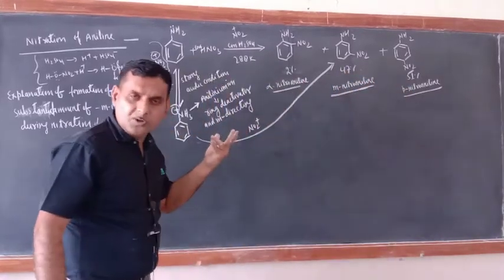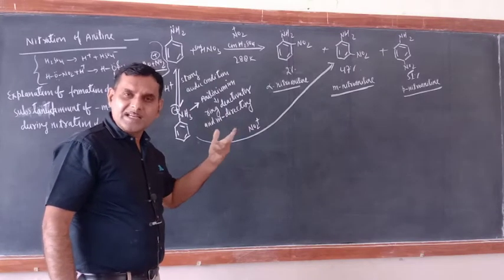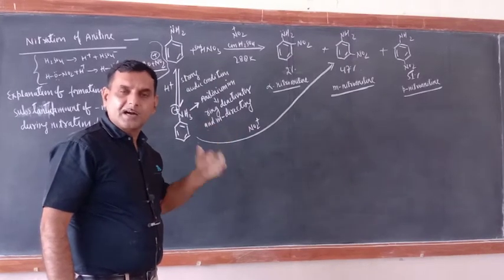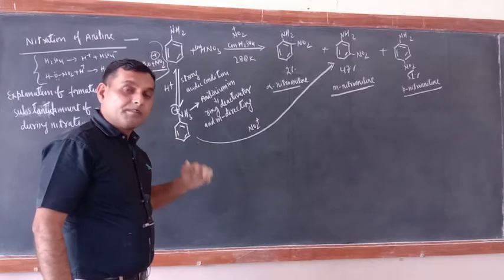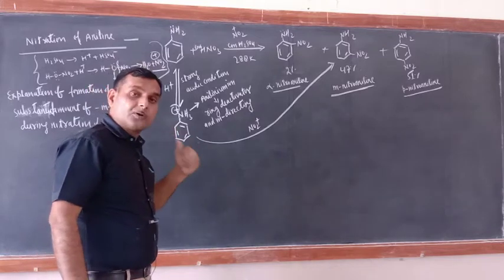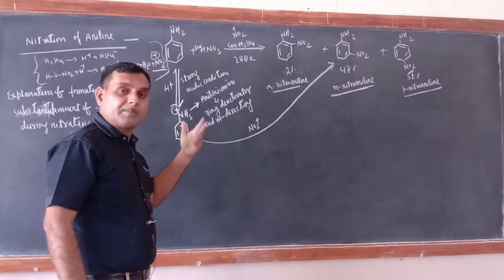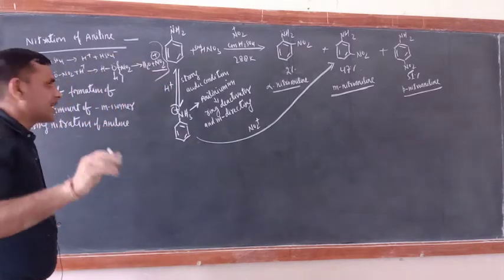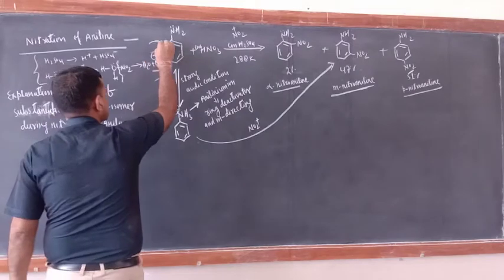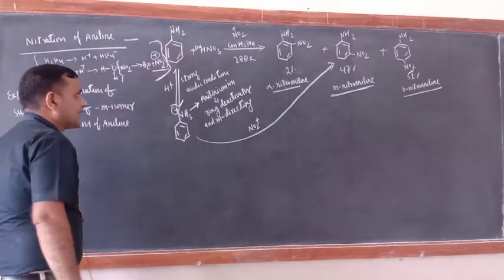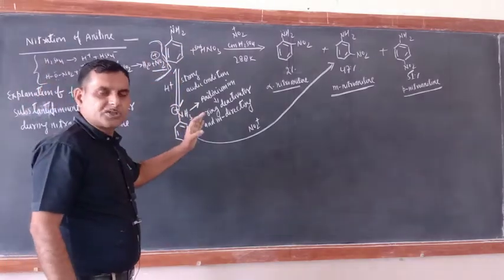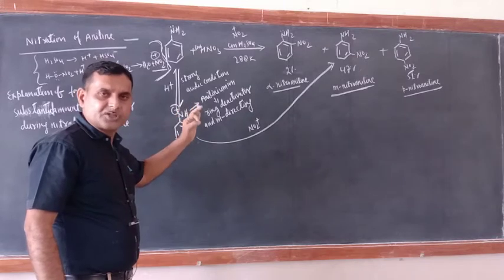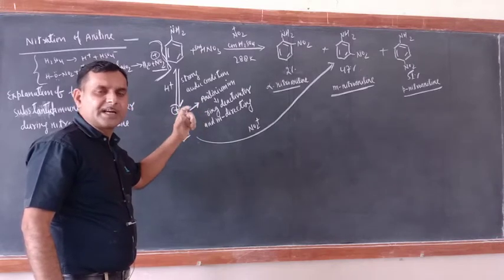Actually meta should not have been formed. Why is meta forming here? That is the matter of great concern, because the NH2 group is ortho-para directing, but here you are getting the meta isomer also. So just try to understand their explanation. Don't worry. Just see.